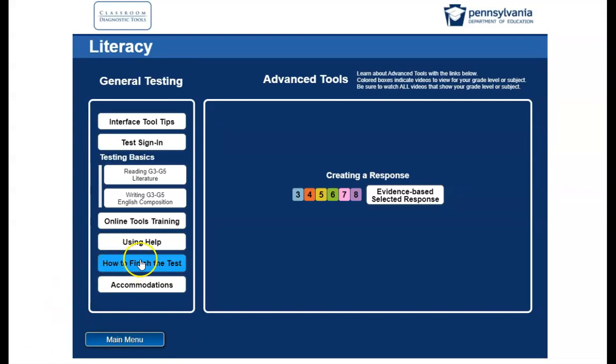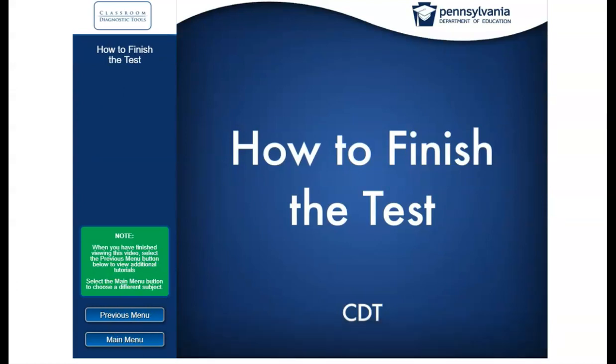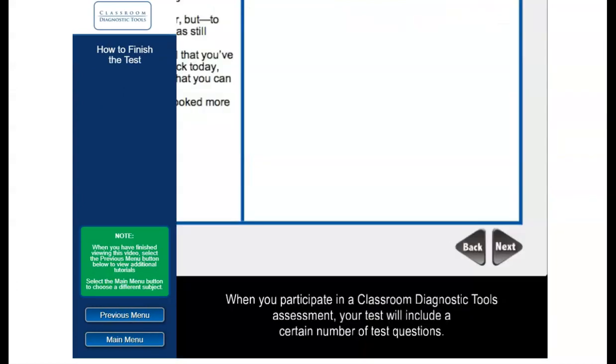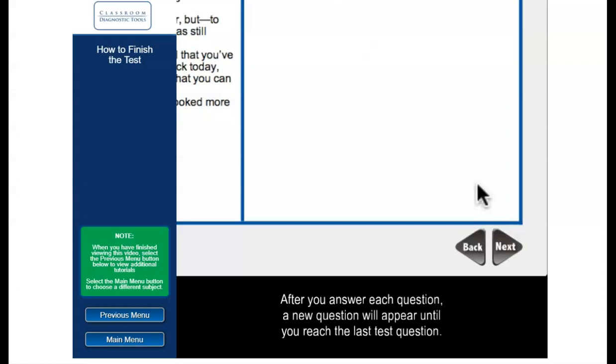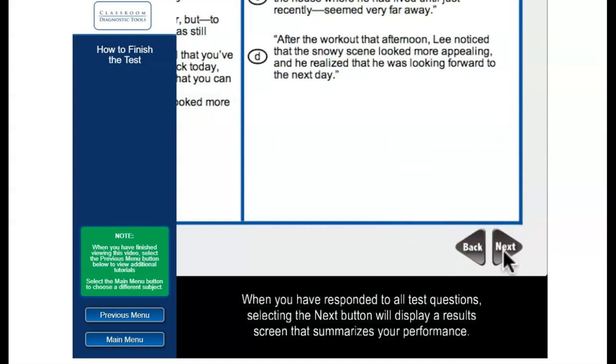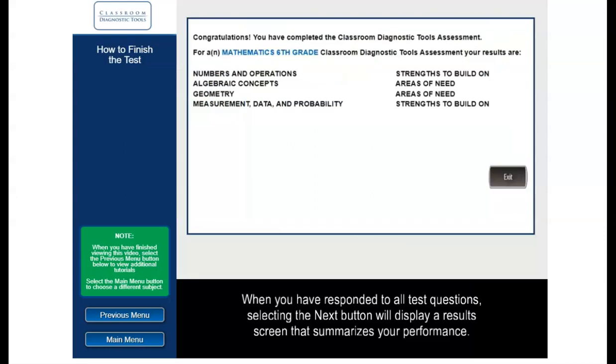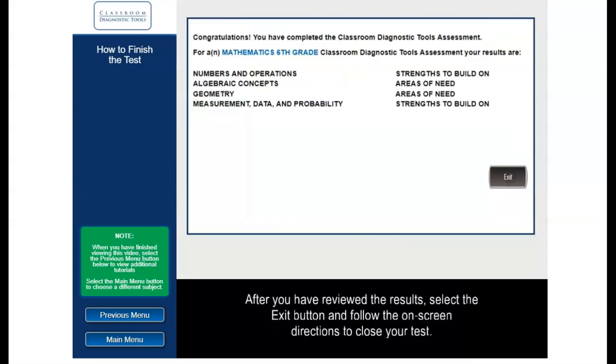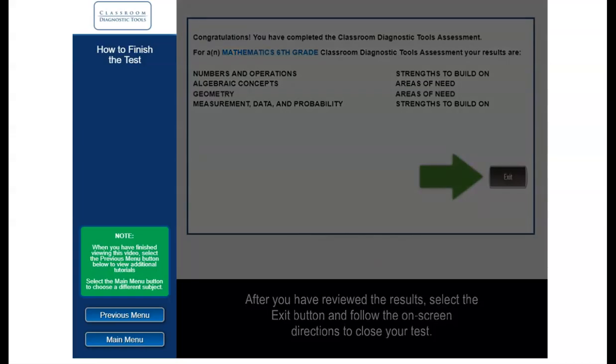All right, and of course, you want to know how to finish the test when you are done. When you participate in a classroom diagnostic tools assessment, your test will include a certain number of test questions. After you answer each question, a new question will appear until you reach the last test question. When you have responded to all test questions, selecting the Next button will display a results screen that summarizes your performance. After you have reviewed the results, select the Exit button and follow the on-screen directions to close your test.